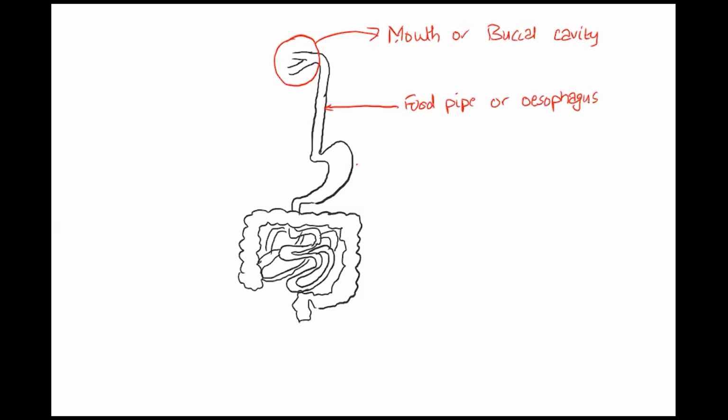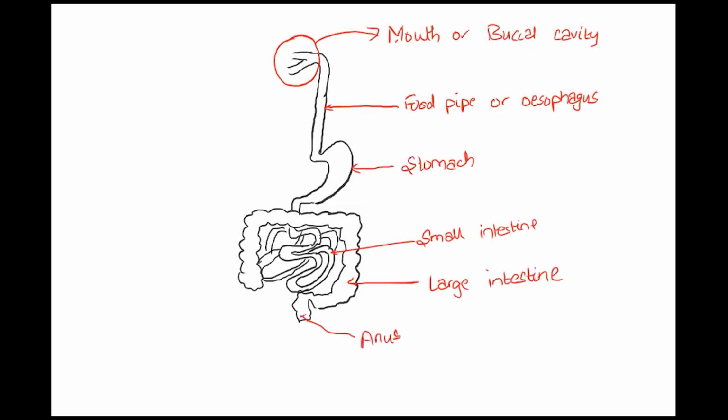And then this is the stomach. Then this part is large intestine. This part is small intestine. And at the end, this is anus. Okay, so these are the basic parts of our digestive tract that we discussed.